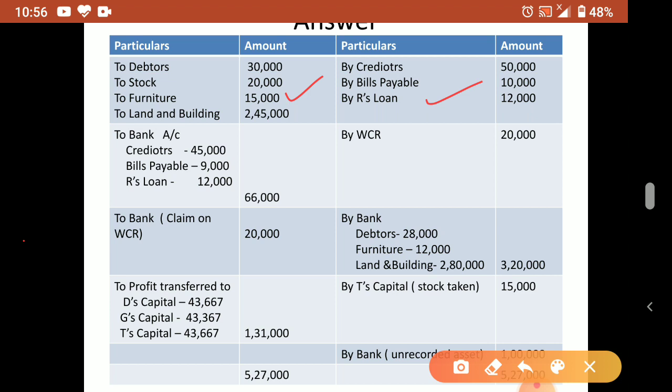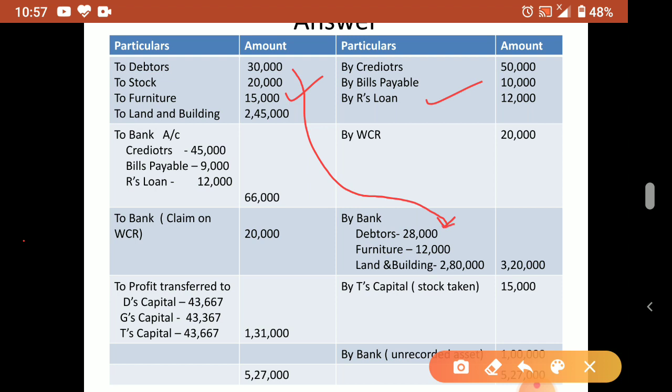Now debtors of 30,000 are there. Now those debtors were sold for how much? 28,000. You don't write the 2,000 and all. Now you see 30,000 on the debit side, 28,000 on the credit side. So automatically that loss will come in this account. Okay. So we will not write each and every account separately. Automatically the difference will come in this account. That is why we first transfer the asset to one side, then its realized amount we transfer to the credit side. So it gets adjusted automatically. Understood? Okay. So 28,000 we are writing.